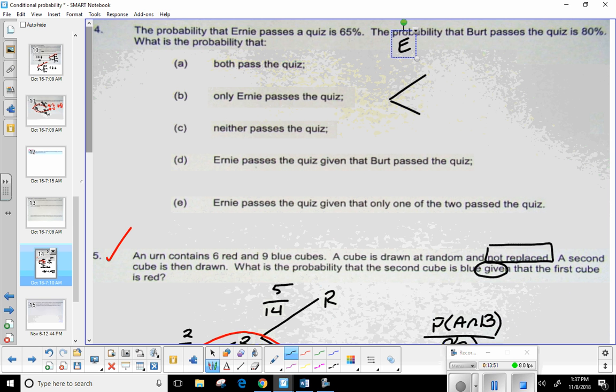Okay, so Ernie, this first set of branches is going to represent Ernie, so he's either going to pass or he's going to fail. And it says that the probability that Ernie passes is 0.65, so 65%. So what's the probability that he fails? 0.35. Now, independent of this, whether he does or not, and you can even start the diagram with Bert if you want to, but if Ernie passes, it's possible that Bert could fail or pass himself.